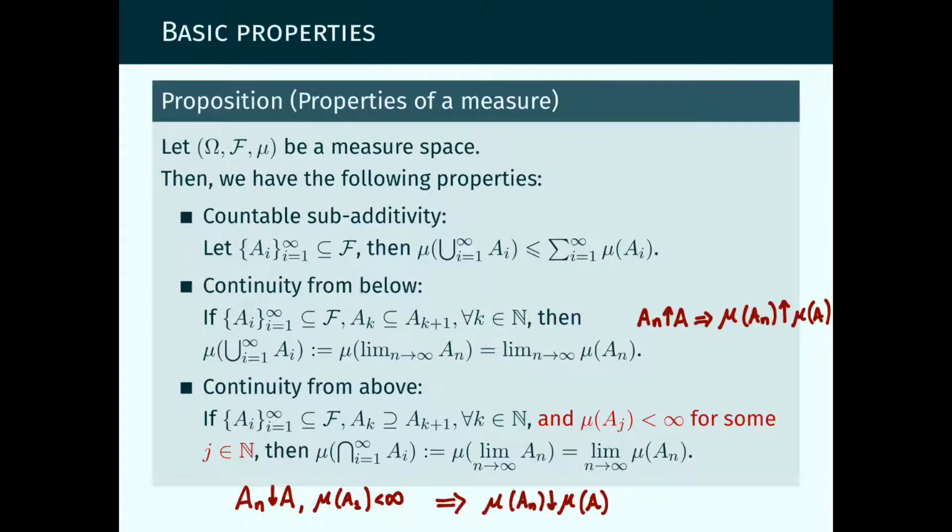In some shorter notation, we can say that if an increasing sequence of events A_n increases to an event or a set A as n tends to infinity, this implies that the measure of the A_n increases to the measure of A. And likewise, if a decreasing sequence of events in the limit gives a set A, and such that one of them, let's say the first of them, has a finite measure, then the measure of these sets A_n will decrease to the measure of the set A.